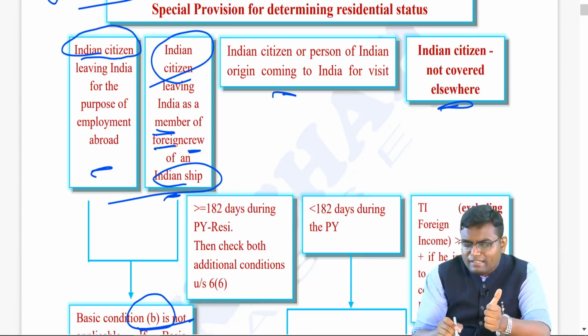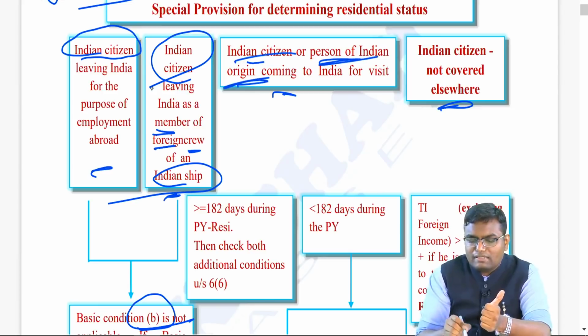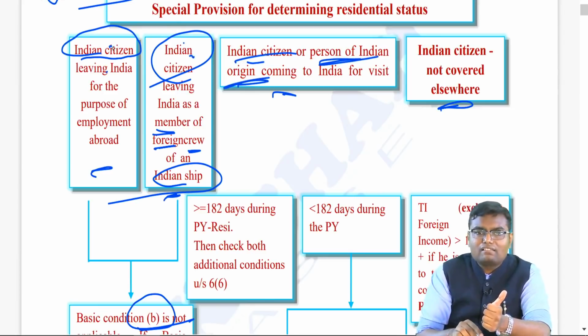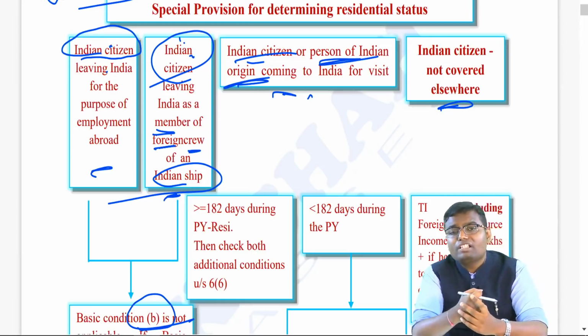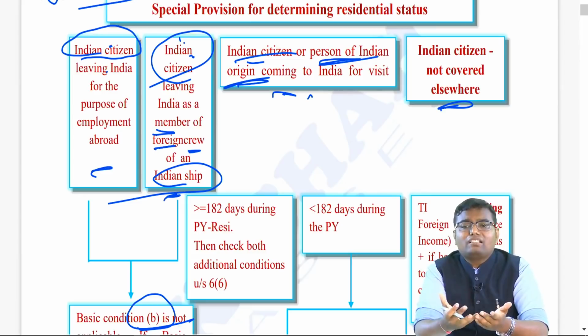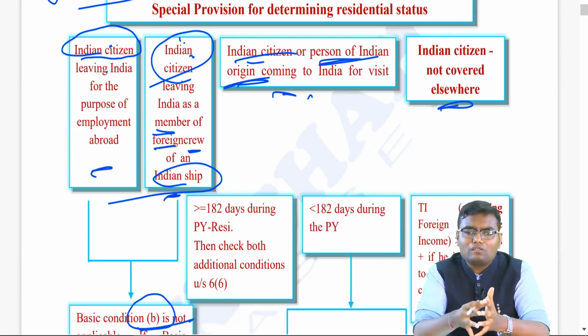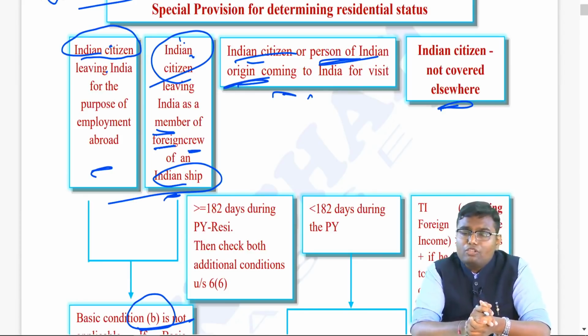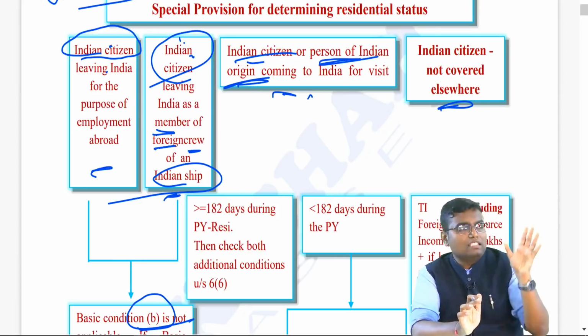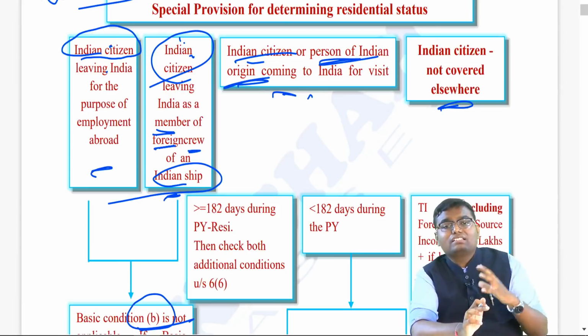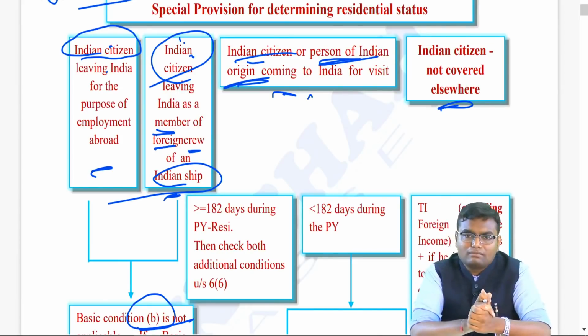However, if you are an Indian citizen or person of Indian origin. See, in the first two cases, only Indian citizens were covered. In the third exception, they have covered two things: number one, Indian citizen; number two, person of Indian origin. Now, what is a person of Indian origin? One whose ancestors, either of the parents or either of the grandparents, have taken birth in India. If the birth is before 1947, then even Pakistan and Bangladesh were also part of India. So, if you are an Indian citizen or person of Indian origin, and you are coming to India for visit purpose. In the first two cases, you are leaving India; in the third case, you are coming to India for visit purpose.